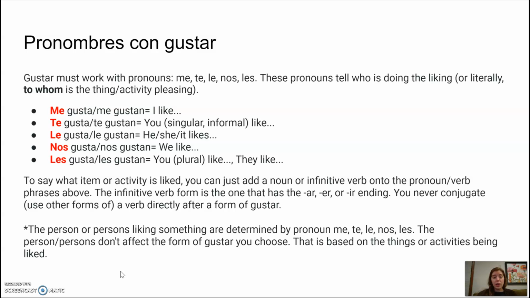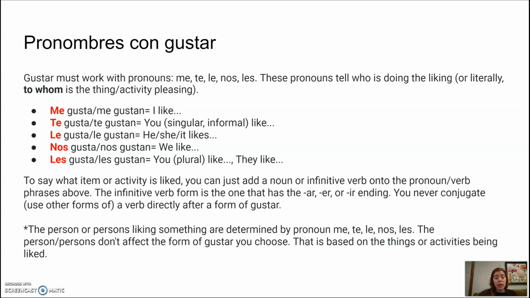Pronombres con gustar. Gustar must work with pronouns. These are object pronouns, which we'll talk about more later. Me, te, le, nos, les. These pronouns tell who is doing the liking, or literally to whom is the thing or activity pleasing. Me gusta o me gustan significa I like. Te gusta, te gustan, you like. And this is for singular and formal.